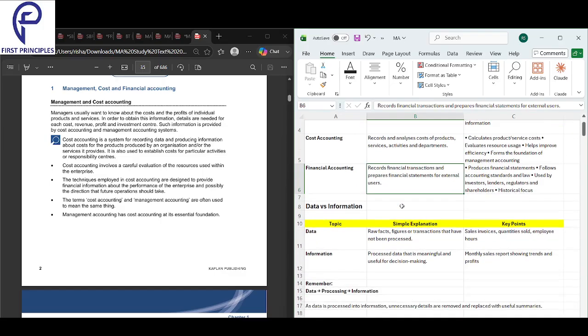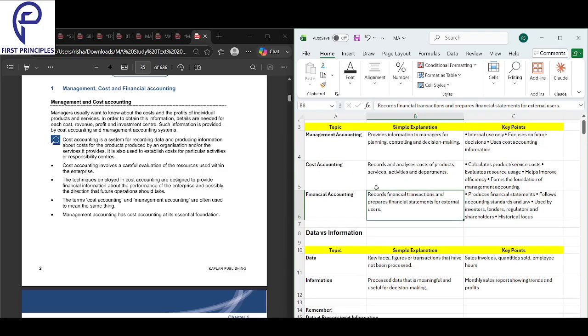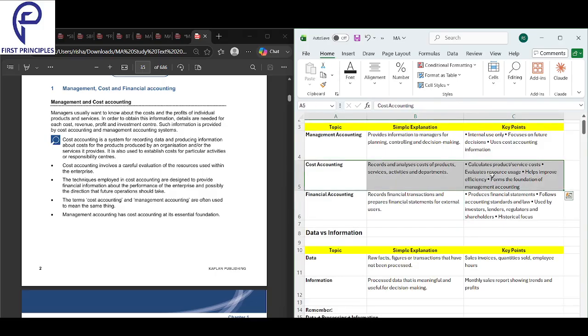And finally, we have financial accounting. What is financial accounting? It basically records financial transactions and prepares financial statements for external users, whereas management accounting is for internal users. And cost accounting is the basis for management accounting.